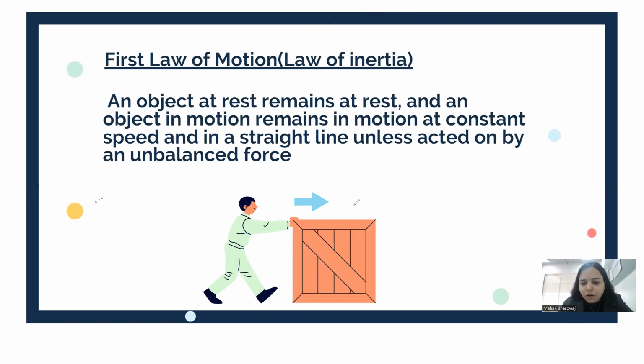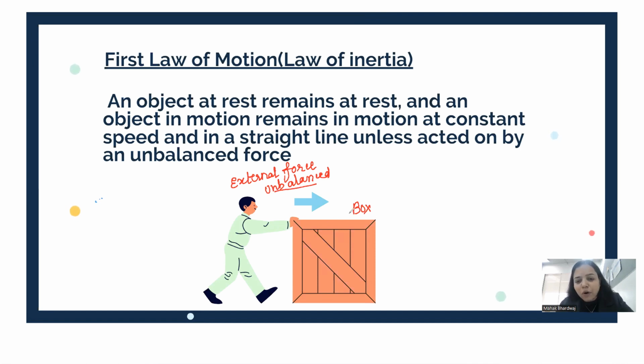Let's say we have a box. You can see in the picture we have a box. The box in this picture is in a state of rest, so it won't be moving on its own. We have to apply some force. And if you are applying some force, what kind of force is it? It is an external force. And what kind of force is it? It is an unbalanced force. I hope all of you remember the balanced and unbalanced forces that you studied in the 8th class.